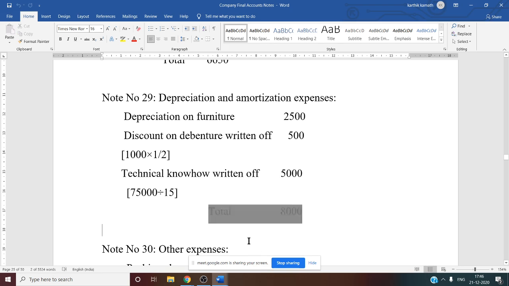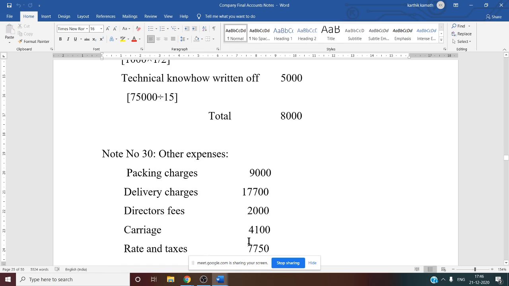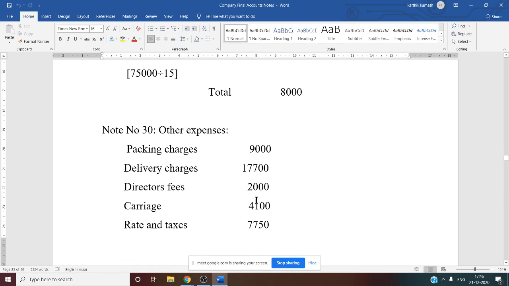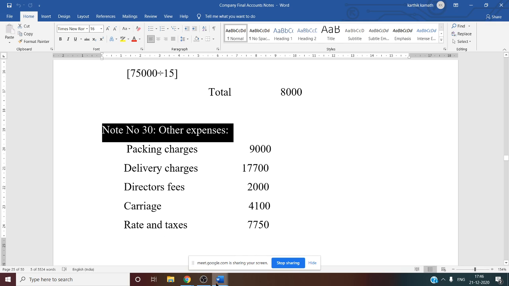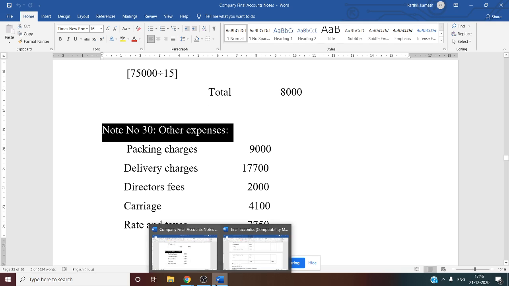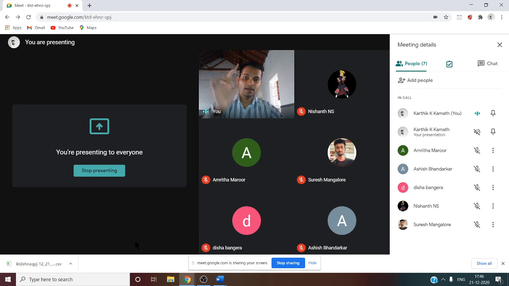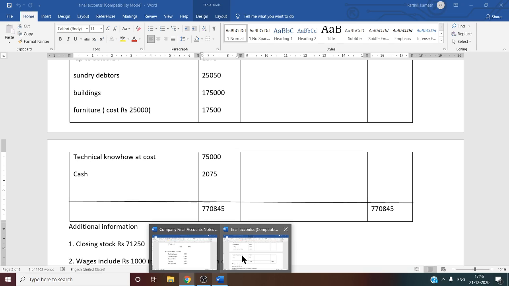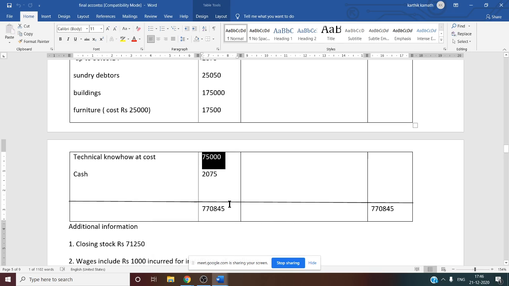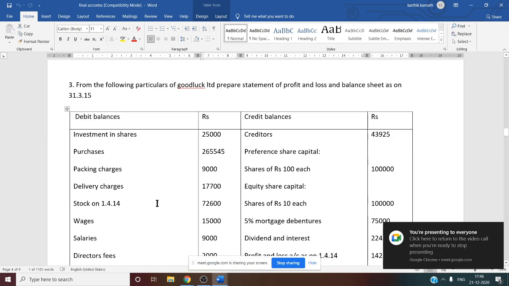Now, after this working note, the last working note of the profit and loss account, that is working note number 30, other expenses, we have to see. For this we have to see the trial balance. We have already discussed the trial balance, but once again we will see it. See this now. Here we have to identify what all are other expenses. So directly some of the information is given.